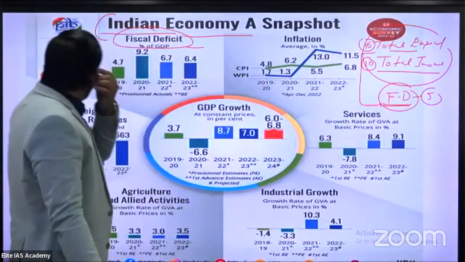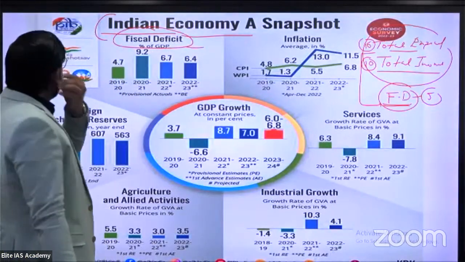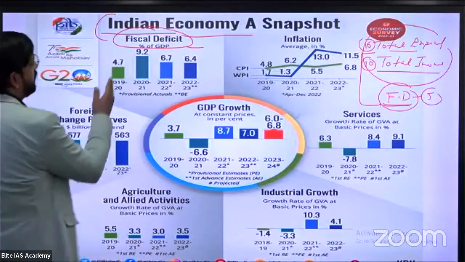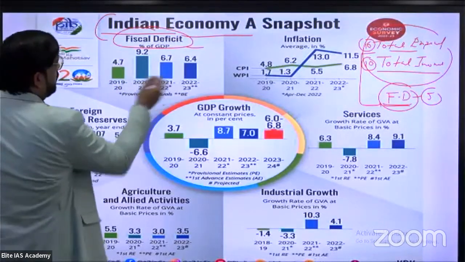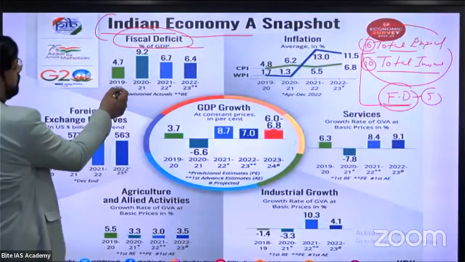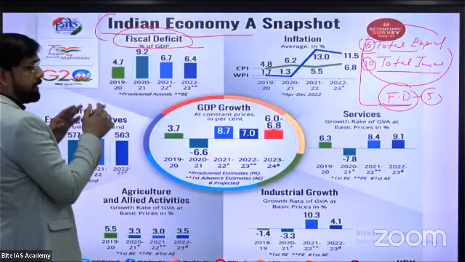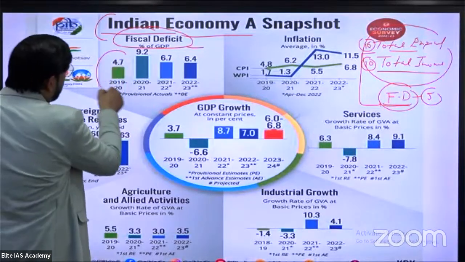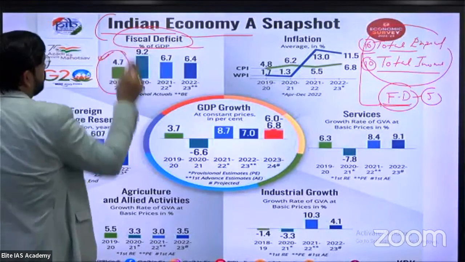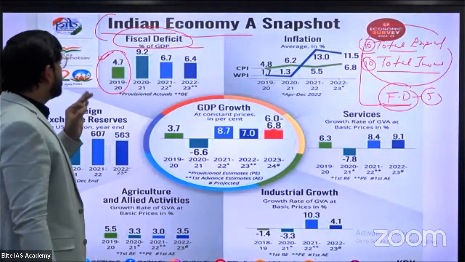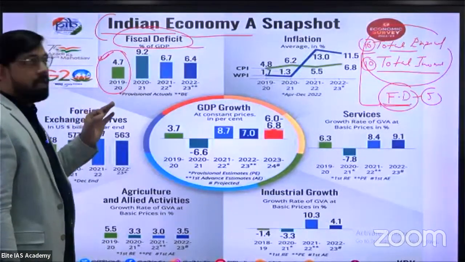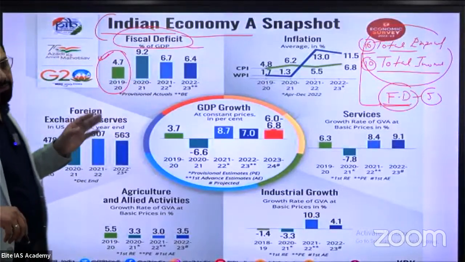Clear? So let us see the data of fiscal deficit from 2019 to 2023. In 2019-20, the fiscal deficit was 4.7%, provisionally provided by the Indian government.